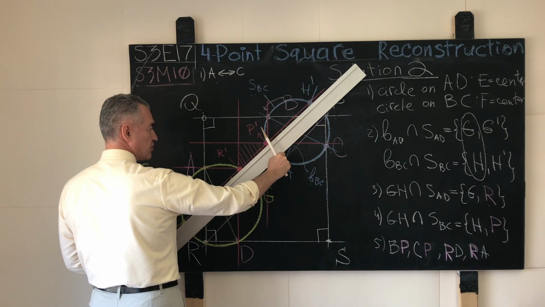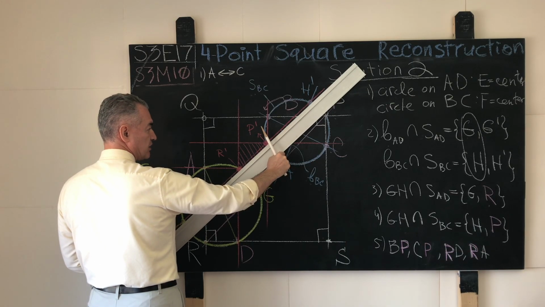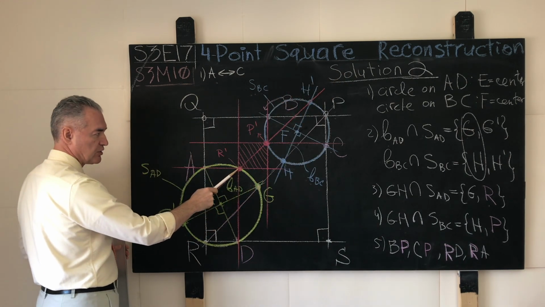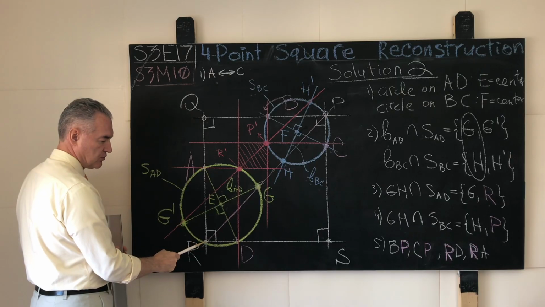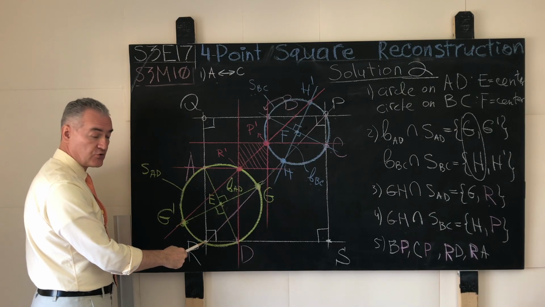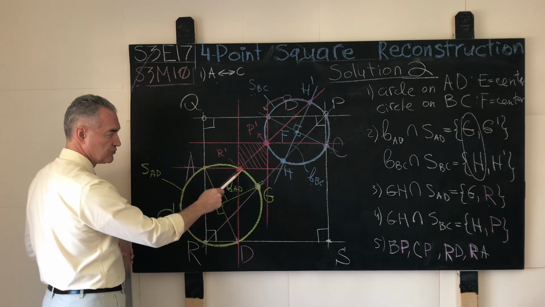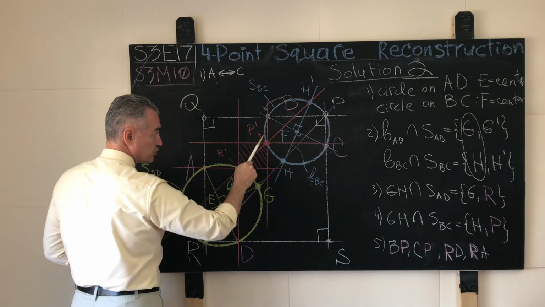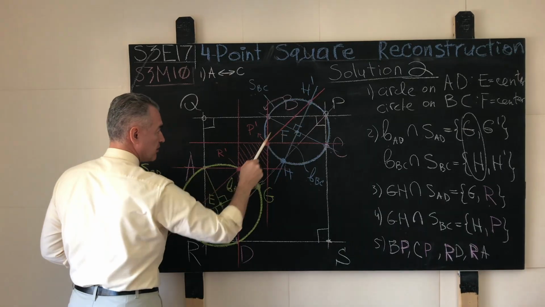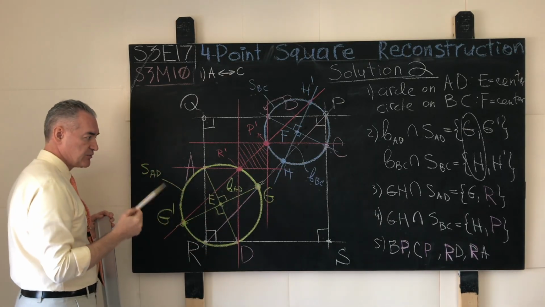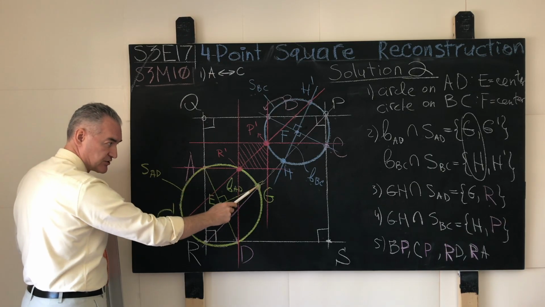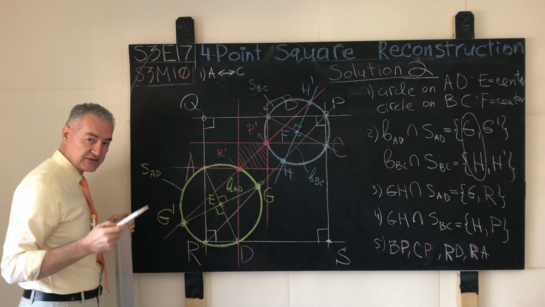G prime, H prime. This straight line will intersect our helper circles at different points. R prime, where our original, let's say, vertex R of the mystery square moved to this point, and that straight line will intersect the blue helper circle at the point P prime, but the idea is the same. Remember that the straight line G prime H prime, just like the straight line GH, must house what?